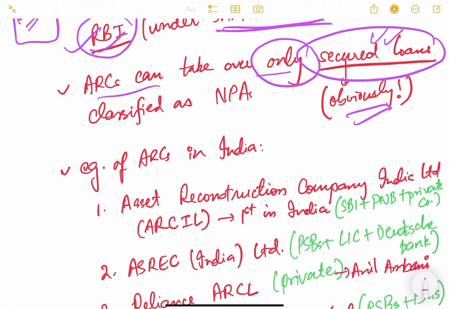Loans which are secured, given by the secured creditors, and they have to be classified as NPAs. Okay, secured loans classified as NPAs. ARCs can take over only those loans.